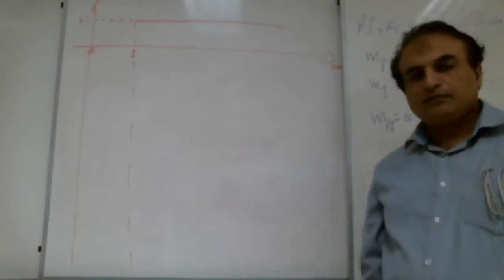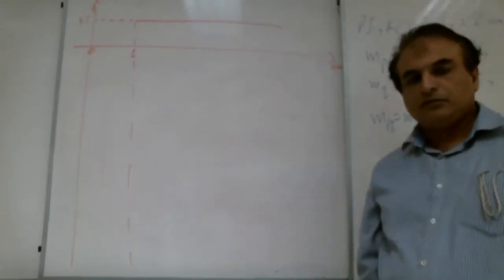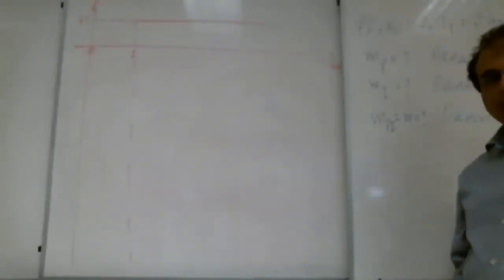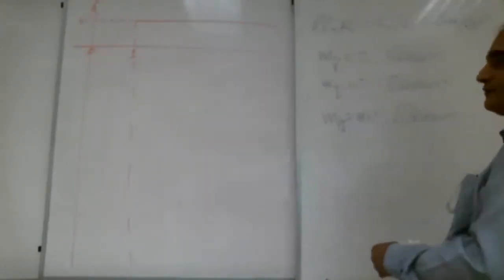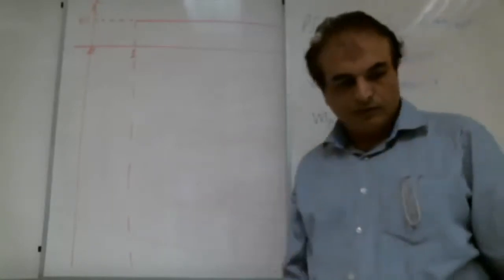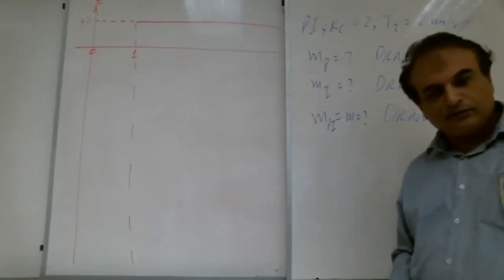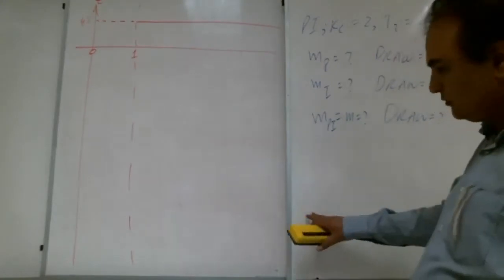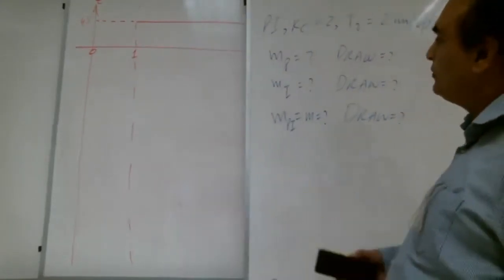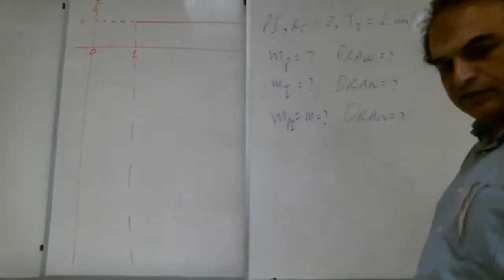Yes, Shabab. So how should we start it? Yes, brothers, how should we start it?